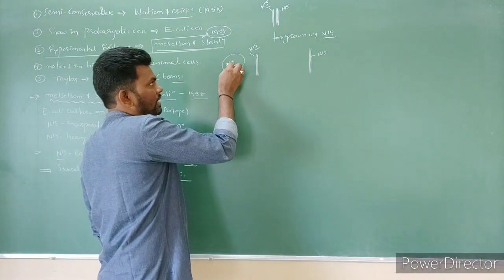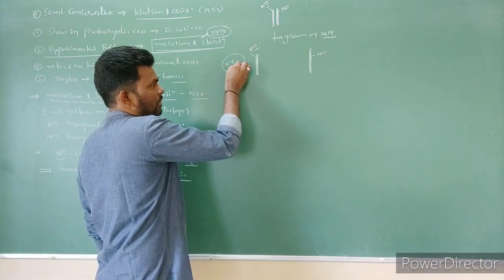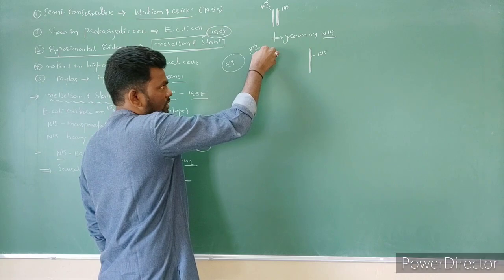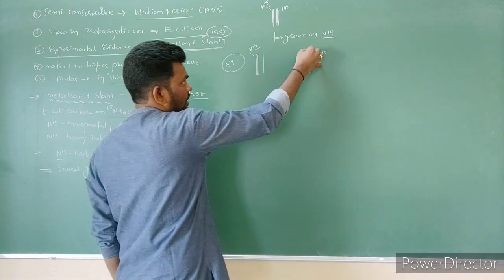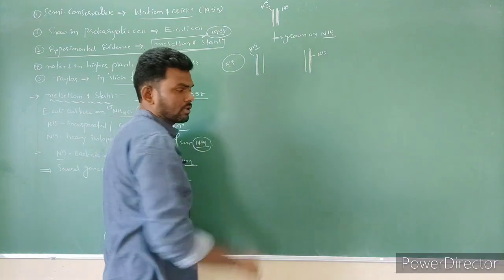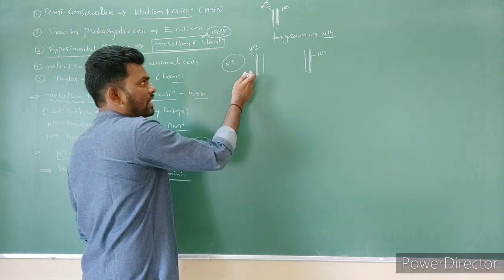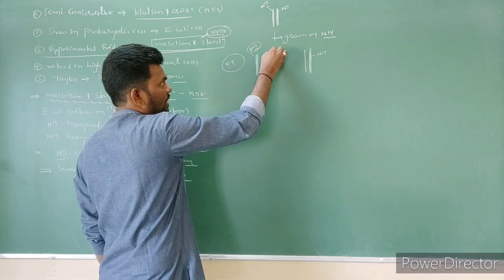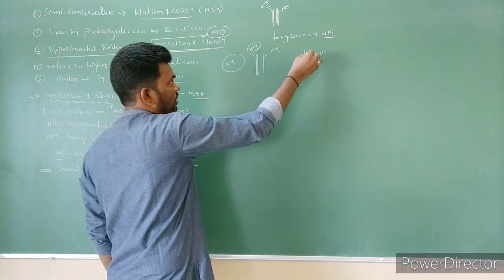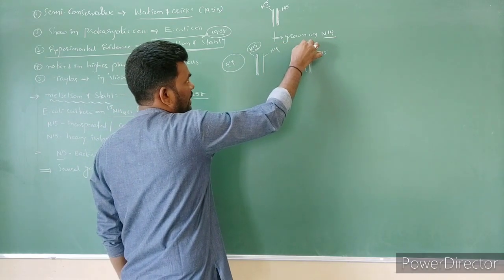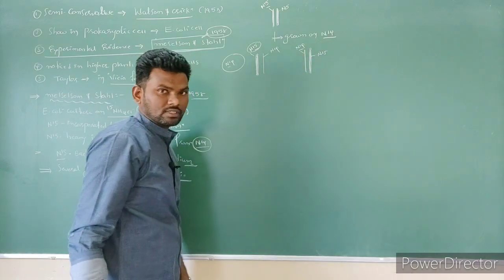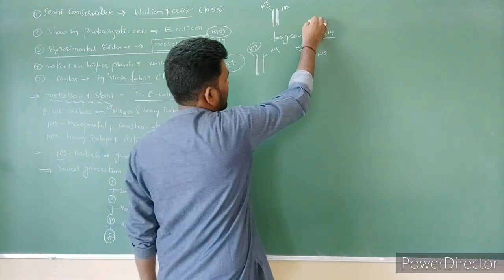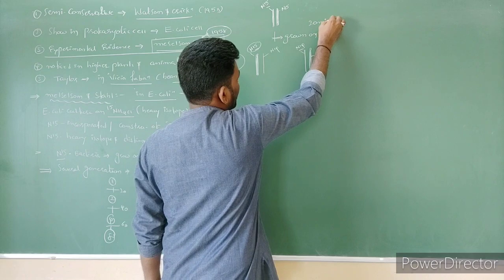Since only N14 bases are present in the medium, N14 is added to each strand. Now one strand of each DNA is N15 and the other strand is N14. This is what they noticed after the first generation, which means after 20 minutes.